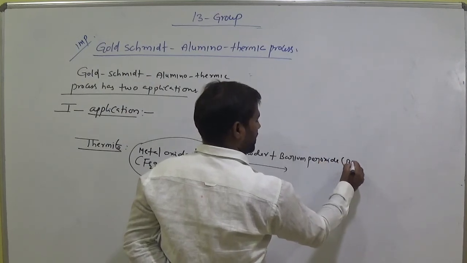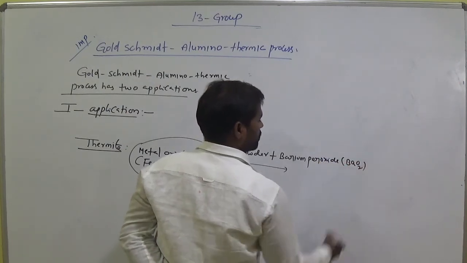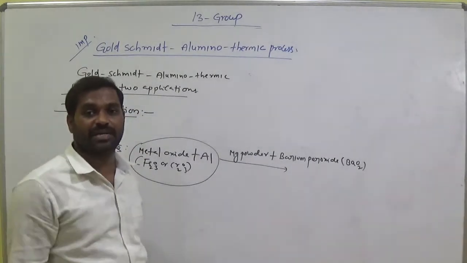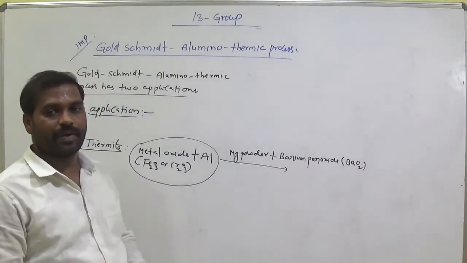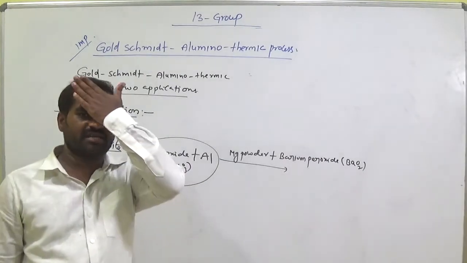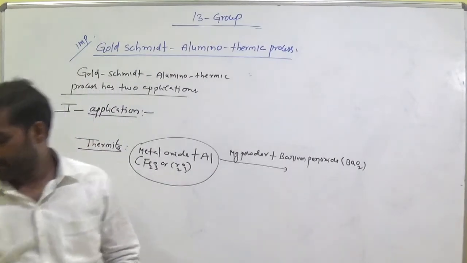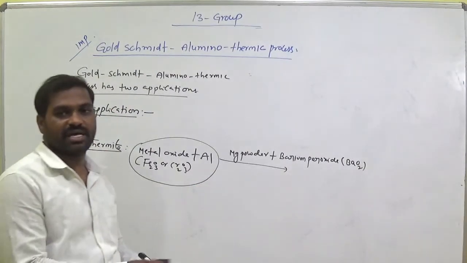The formula of barium peroxide is BaO2. Peroxide oxygen carries -1 charge. Keep it in our mind. In H2O2, hydrogen peroxide, what is the oxidation state of oxygen? -1. In peroxide, the oxidation state of oxygen is -1.